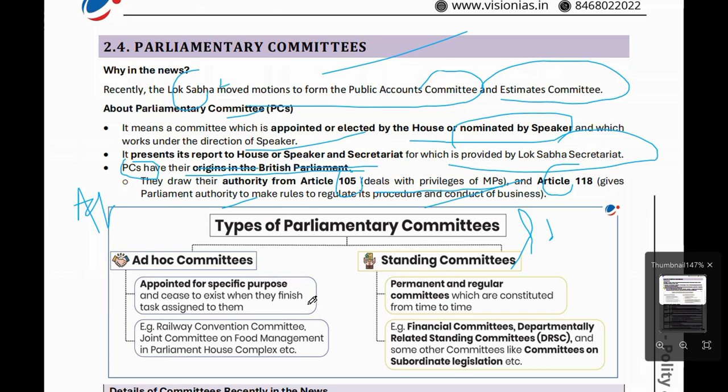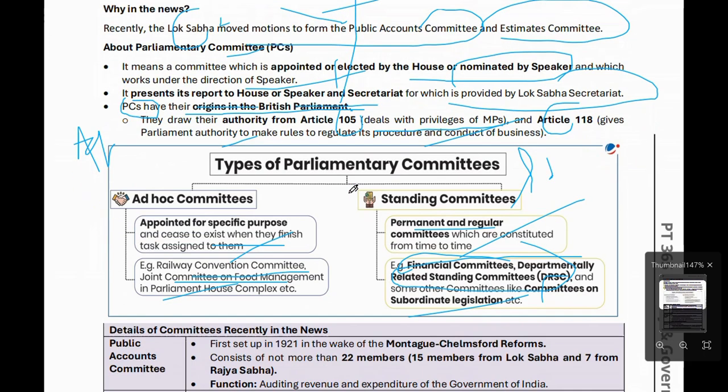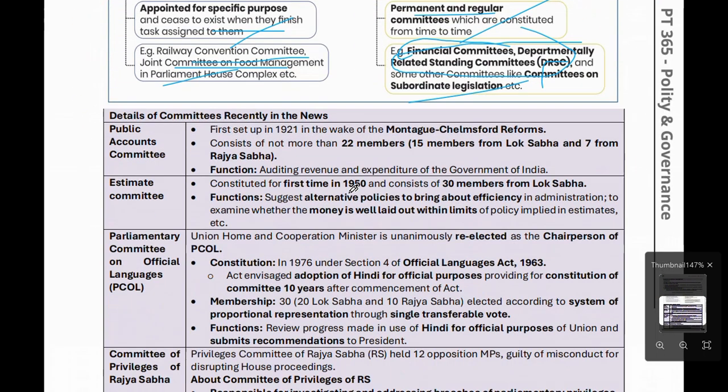Ad hoc committee is appointed for a specific purpose and ceases to exist when it finishes the task assigned to it. Examples: Railway Convention Committee, Joint Committee on Food Management in Parliament. Standing committees are permanent and regular committees, which are constituted from time to time. Examples are financial committees, department-related standing committees, and some other committees like the committee on subordinate legislation. This is all about parliamentary committees. I hope you understand this topic. Now these are all topics in detail.